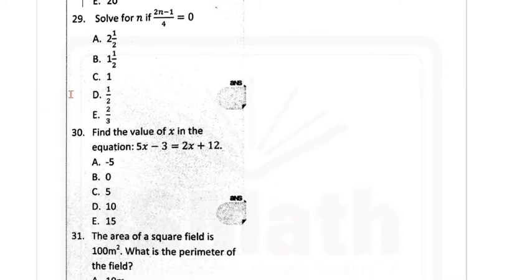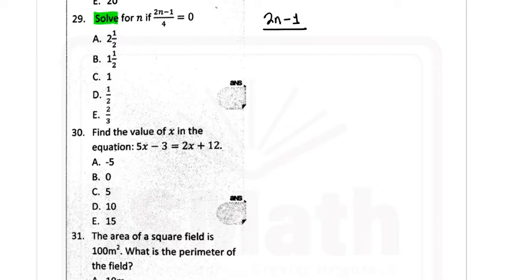Question 29. It says solve. Here again they said solve. Anytime they say solve, it means that you're going to get a single value for the variable. So you're going to be having n is equal to something. That's what they want to see. So how do we work with this? How do we work this out?